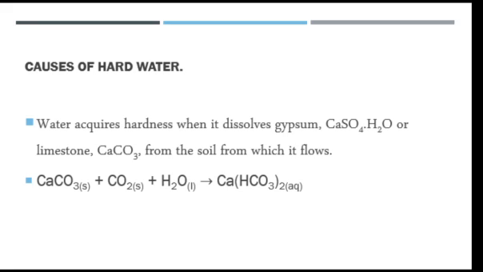Then what are the causes of hard water? Hard water is made hard as a result of the soft gypsum or limestones from the soil through which it flows. And we have the equation to portray that: calcium carbonate plus calcium oxide with water to give us calcium hydrogen carbonate.